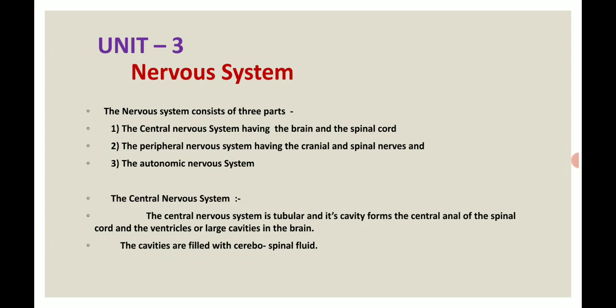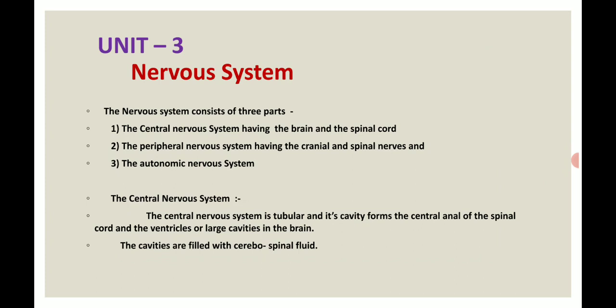First one is the central nervous system, having the brain and the spinal cord. We call the central nervous system the CNS.